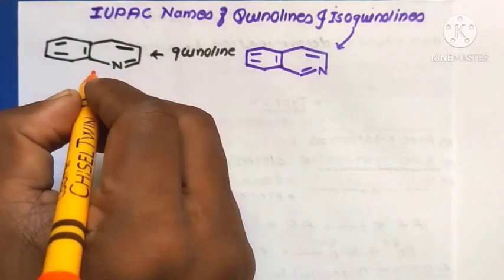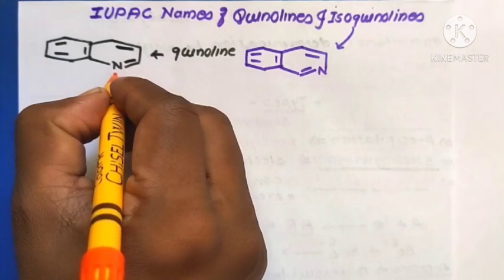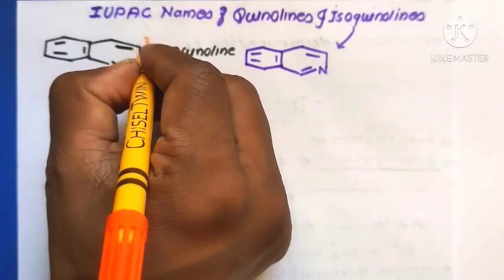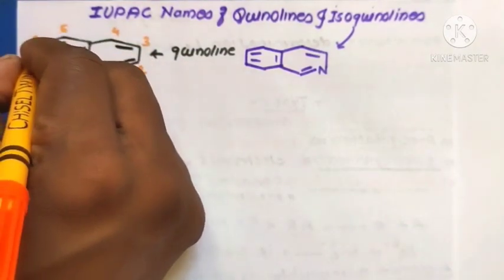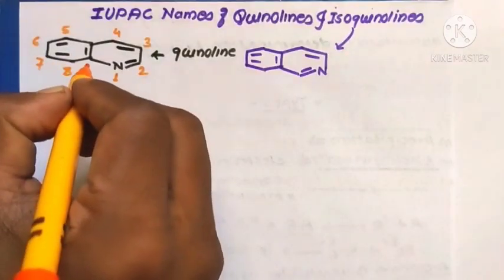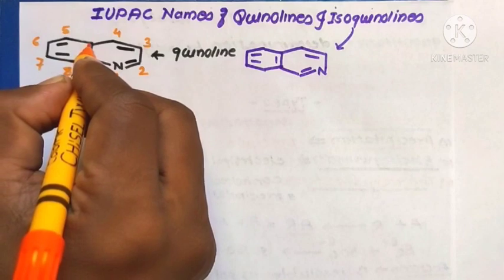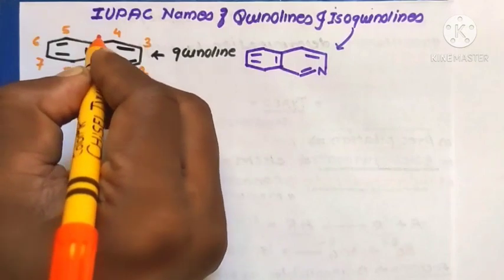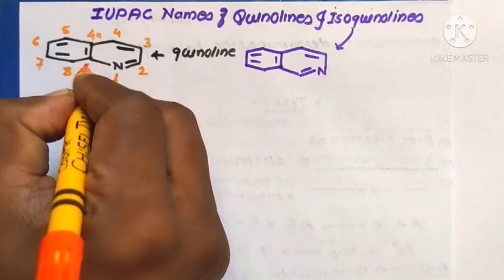For the quinoline molecule, the numbering starts from the heteroatom. Nitrogen is the heteroatom, therefore nitrogen gets the first number, then second, third, fourth, fifth, sixth, seventh and eighth. The numbering starts from the heteroatom in quinoline. The fused or common carbon atoms are numbered 4A and 8A.